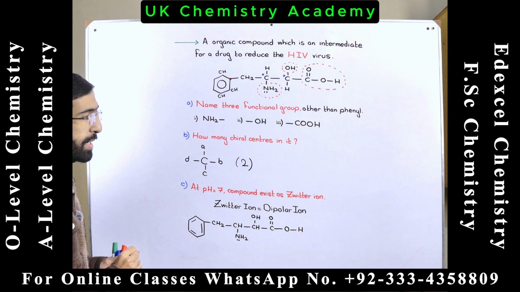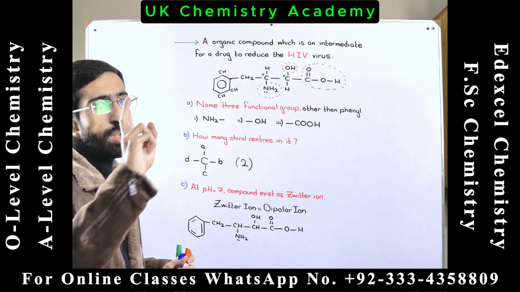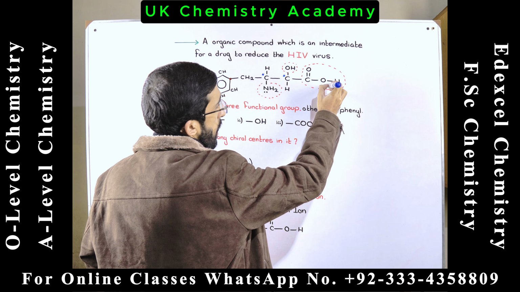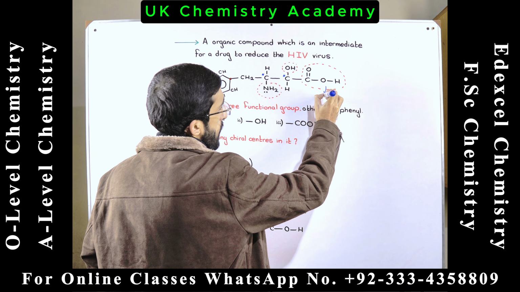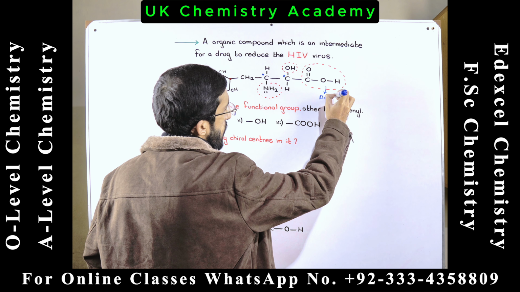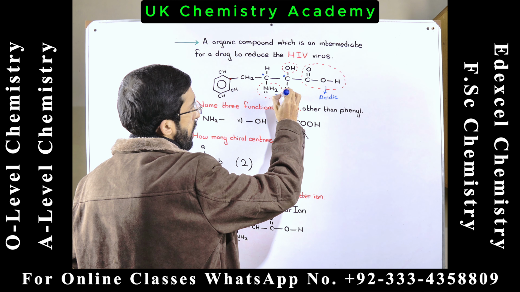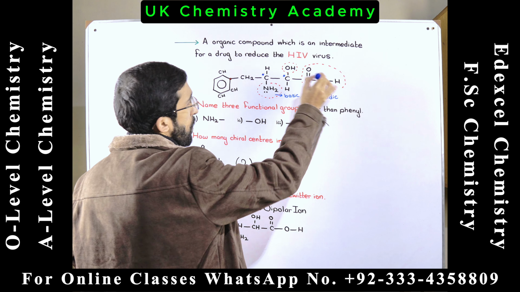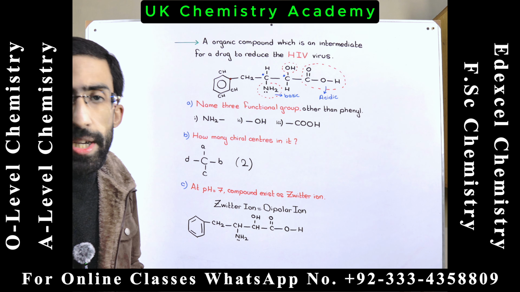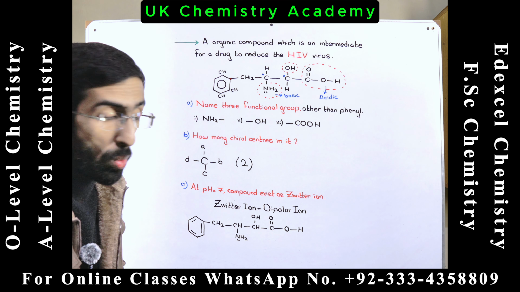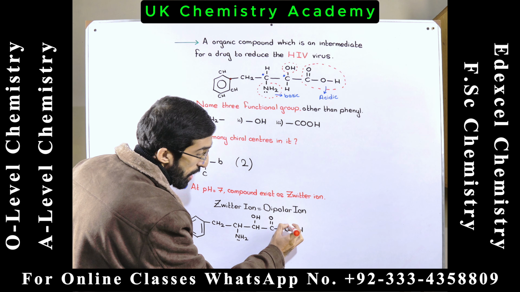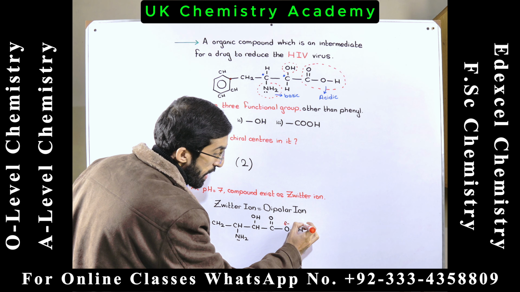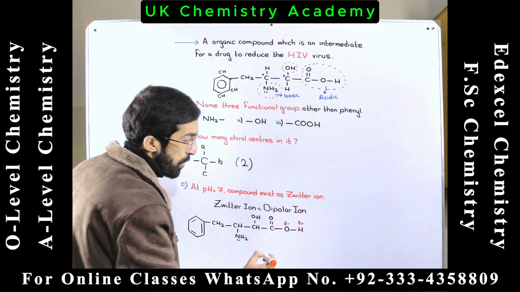As you can see that in this compound, there are two groups. This one is the carboxylic group, that is acidic group, and this one is the amino group, that is basic group. Why is it the acidic group? Because it will donate the proton. How? The oxygen has the partial negative charge and hydrogen has the partial positive charge.